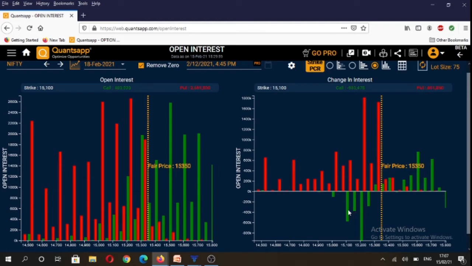You will also notice that call options that are now in the money, 15,000 strike, 15,100, 15,200, they all saw their open interest reduce. So it just confirms that option call writers at lower strikes 15,100, 15,200, they have basically squared off their positions. Option call buyers have booked their profits and option call writers, they have booked their losses. And I would conclude analyzing options open interest data by stating that for the short term, 15,200 is going to act as a strong support for the market.